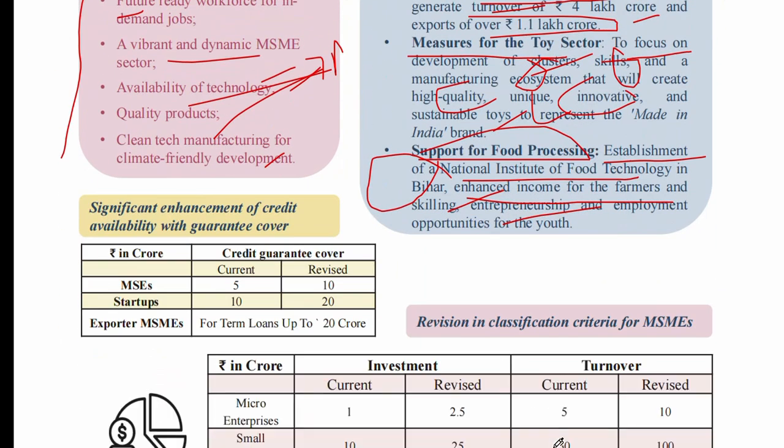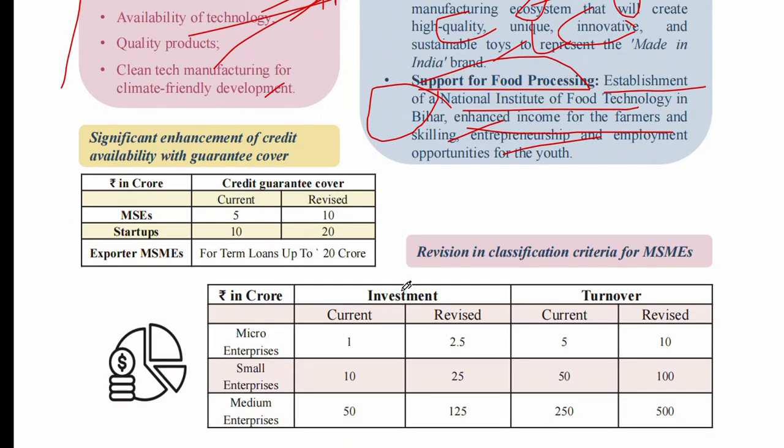Okay. Now second one is significant enhancement of credit availability with guarantee cover. The credit guarantee cover for the MSE sector was previously 5 crore, now revised to 10 crore. For startups, the credit guarantee was 10 crore, now it is 20 crore. For MSMEs, term loans up to 20 crore will be helped.